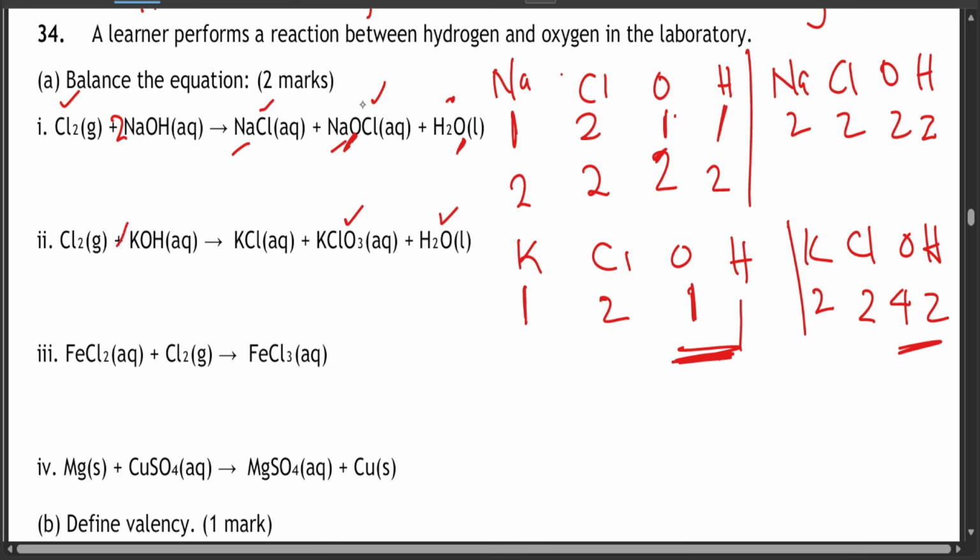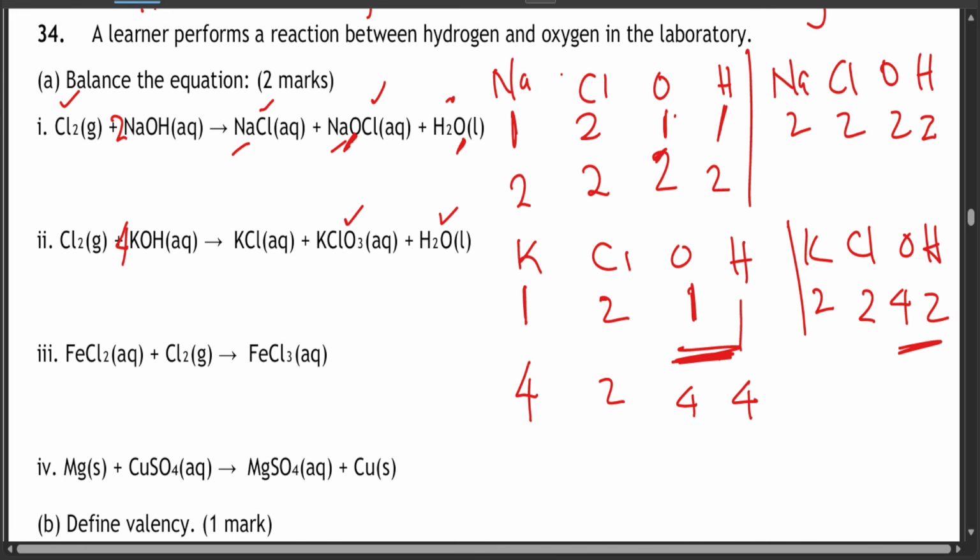Let's say if we put 4 here, it's going to mean 4 potassium, 2 chlorine, 4 oxygen, and also 4 hydrogen. This is very tricky.